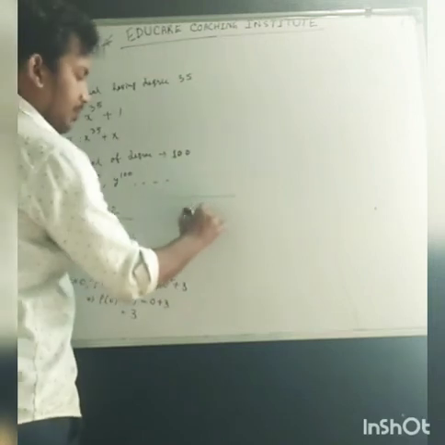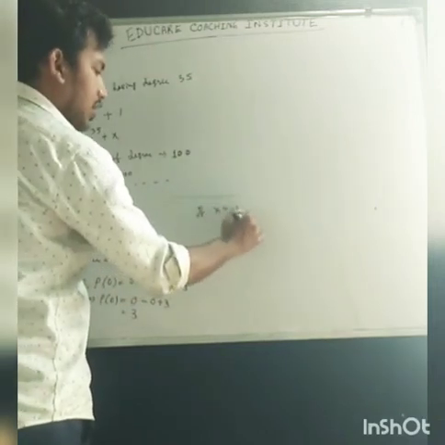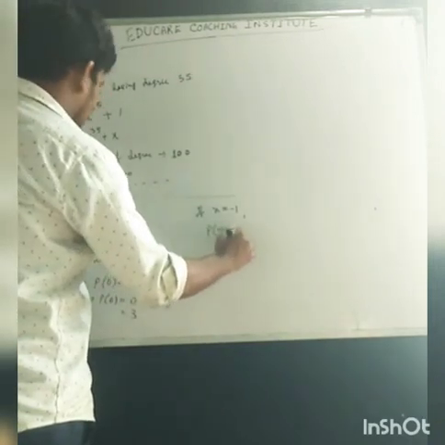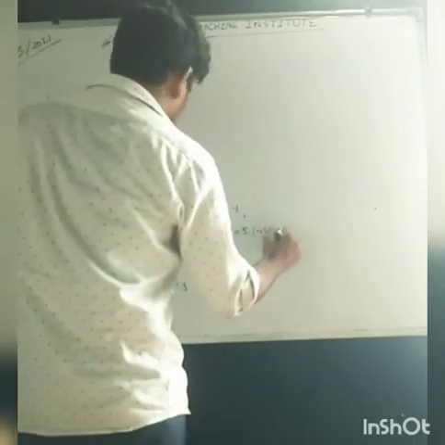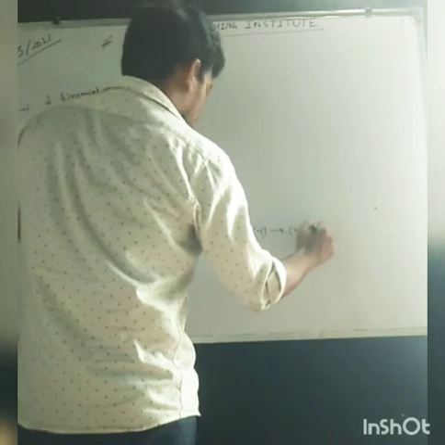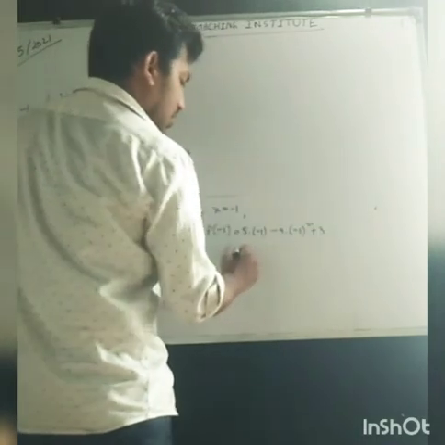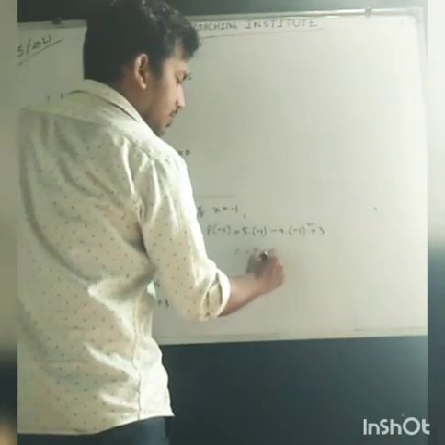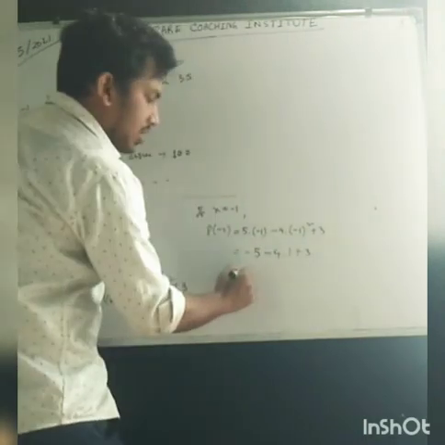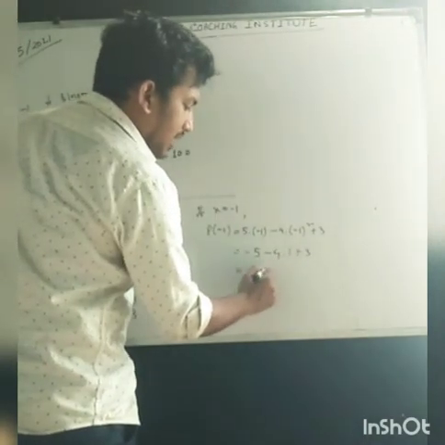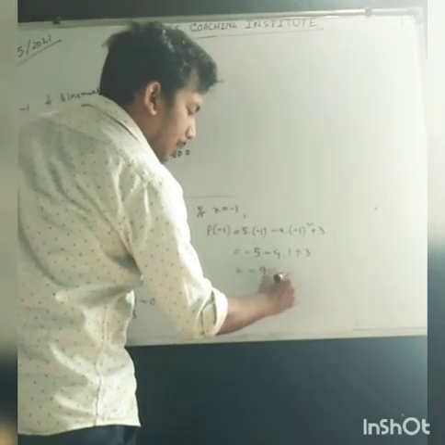If x equals minus 1, then you can find it like this: 5 into minus 1, minus 4 into minus 1 square, plus 3. That means minus 5 minus 4 into 1 plus 3. Minus 5 minus 4 is minus 9, plus 3.